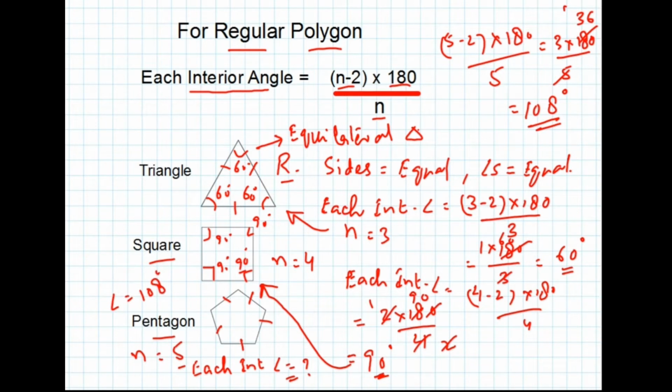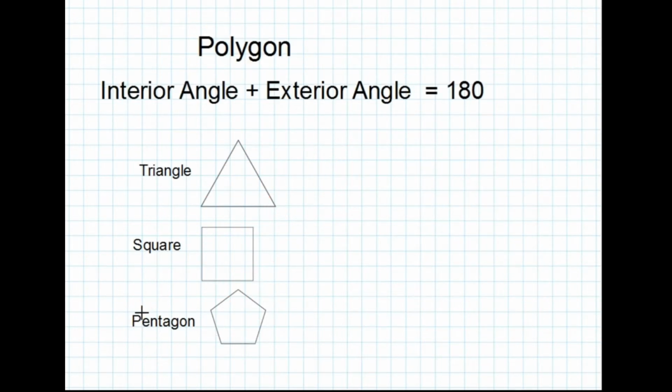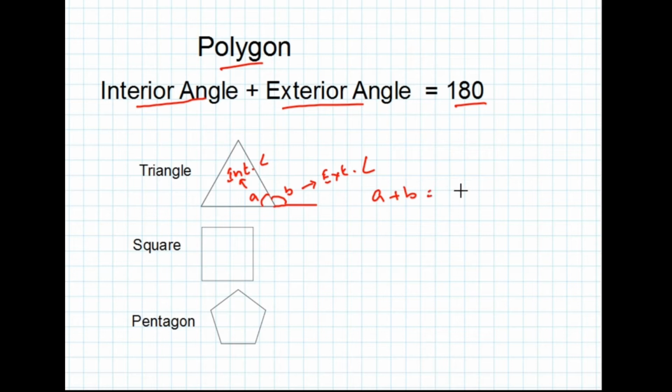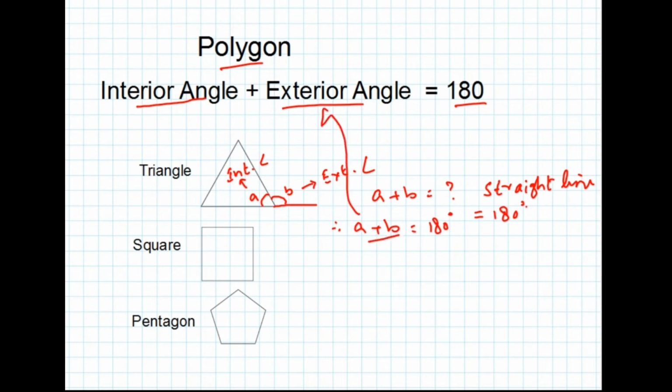Another point to remember for polygons is that interior angle plus exterior angle is equal to 180. In a triangle, suppose the interior angle is A and its exterior angle is B. So A plus B is equal to what? Since the angle of a straight line is equal to 180, therefore A plus B is equal to 180 degrees as shown by the formula above.